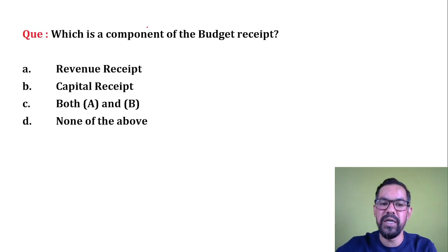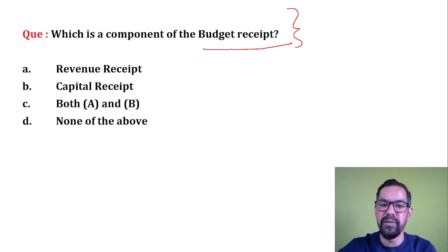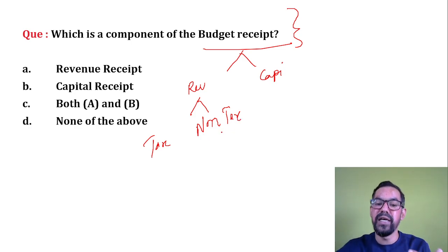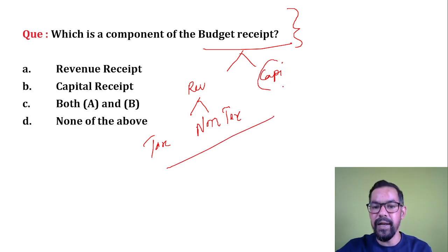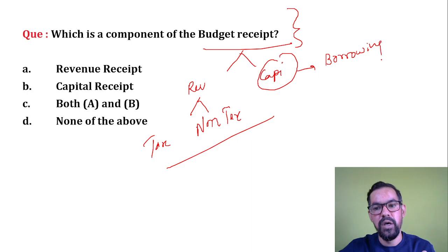Next one, which is a component of budget receipt. Whenever you study the components of budget, budget receipt is further divided into two parts. One is revenue and another one is capital. Revenue generally has tax revenue and non-tax. Tax revenue has direct and indirect taxes. In case of non-tax revenue like dividend, grants, these all are part of non-tax. Capital receipts are basically the borrowings of the government. Okay, so these are the borrowings of the government.